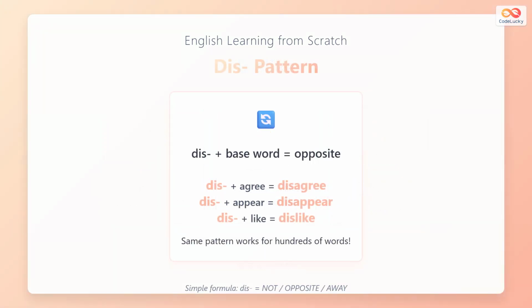The pattern is simple. Add dis to base word to get opposite meaning. Dis plus agree equals disagree. Dis plus appear equals disappear. Dis plus like equals dislike. Same pattern works for hundreds of words.